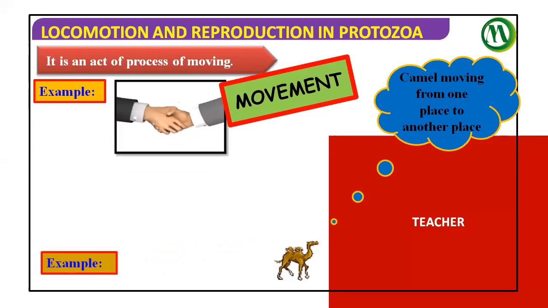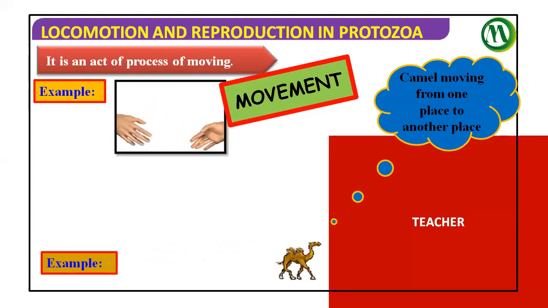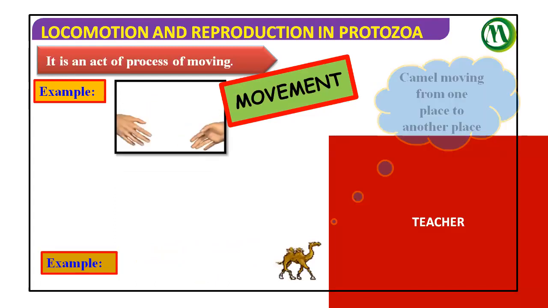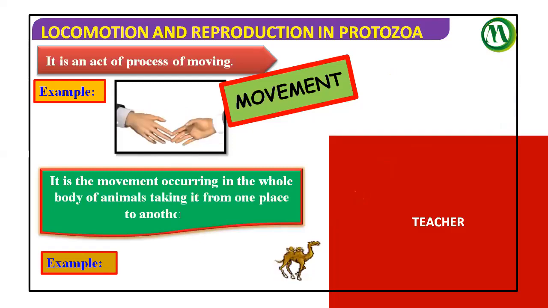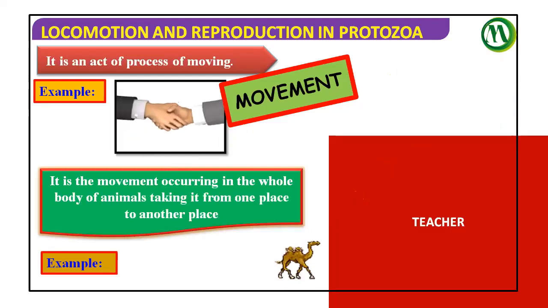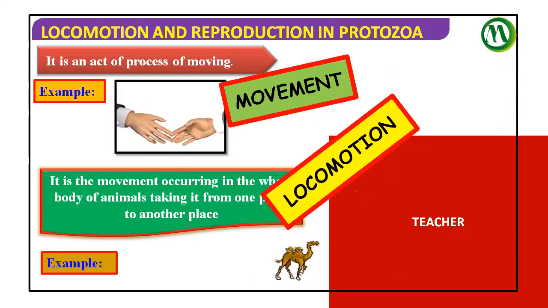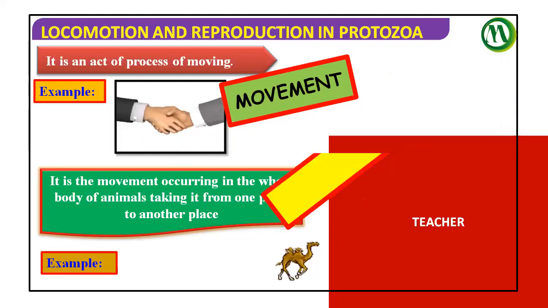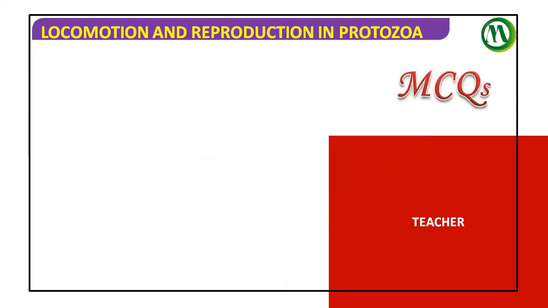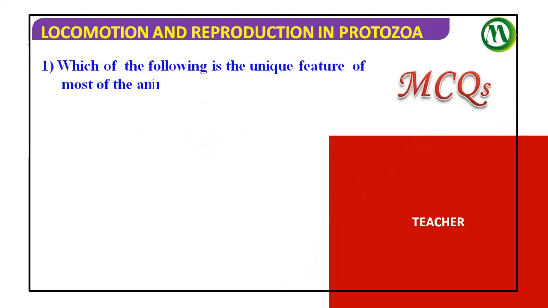Here below, you can see a camel moving from one place to another place. That's why our statement is justified: all locomotions are movements, but all movements cannot be locomotion. Only a movement occurring in the whole body of the animal, taking it from one place to another place, can be considered as locomotion.